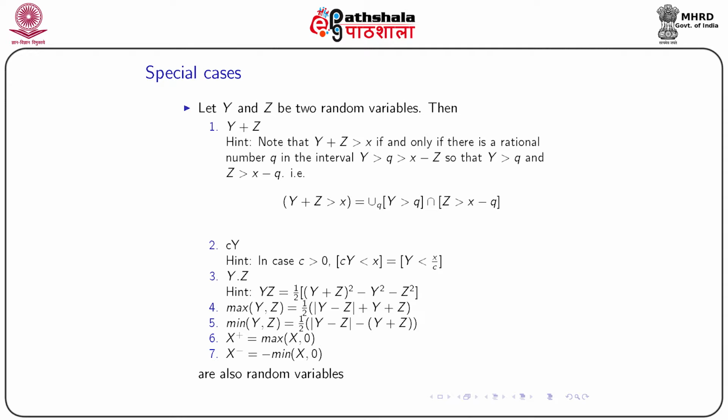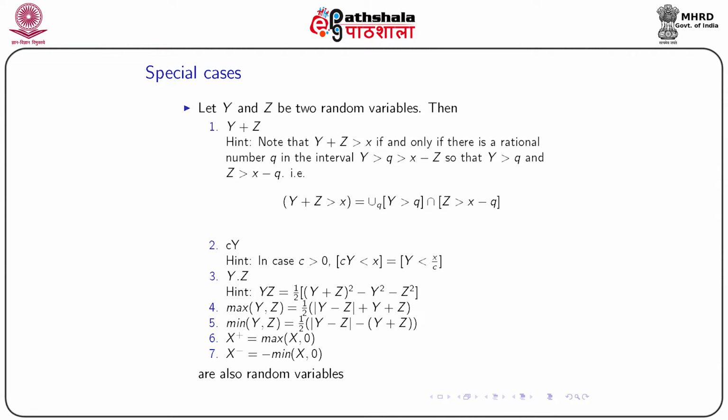equivalent to considering the union over all possible q's such that y is greater than q and z is greater than x minus q. If these two conditions are simultaneously satisfied, then we will have the result that y plus z is greater than x. We know y and z are random variables, so y plus z is also a random variable.